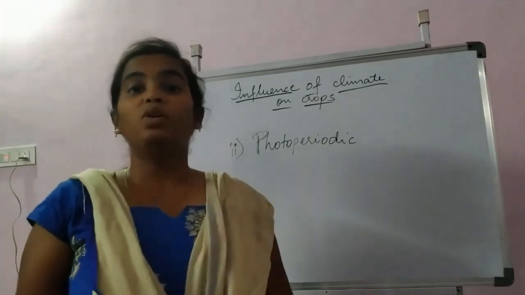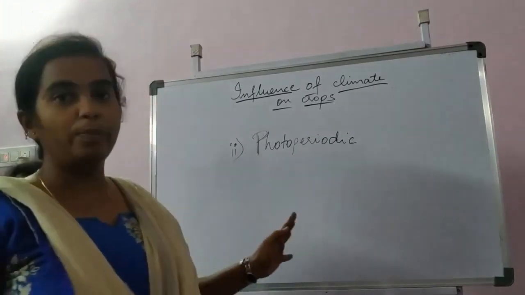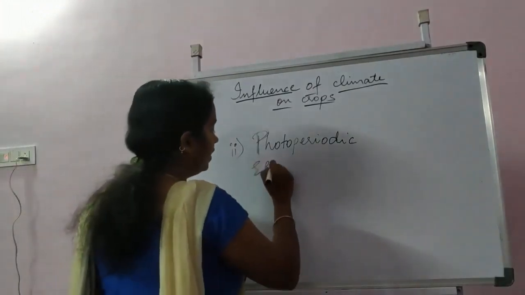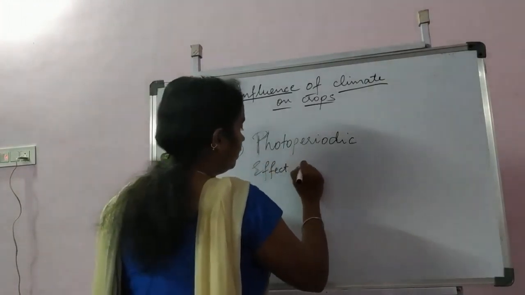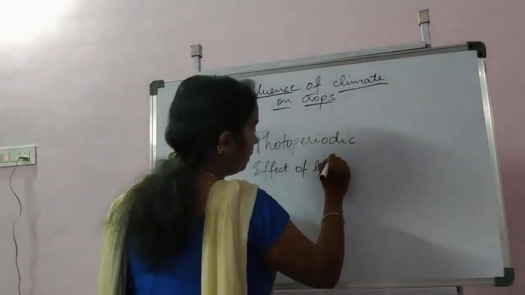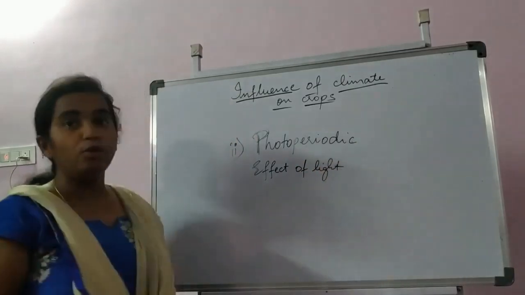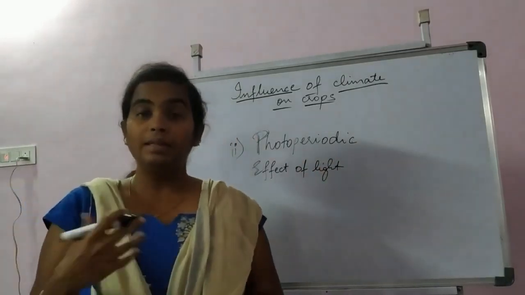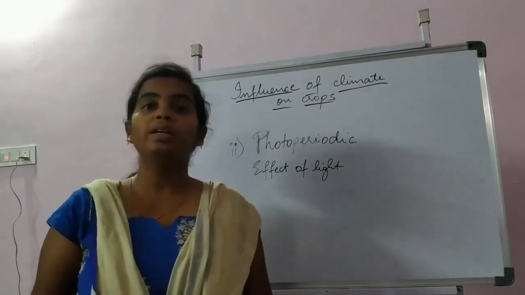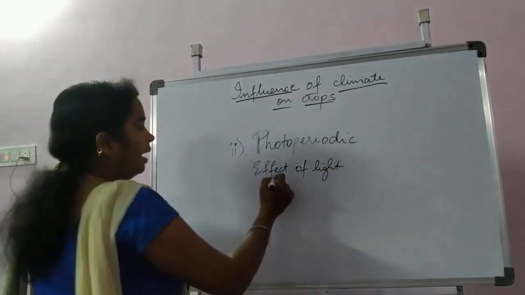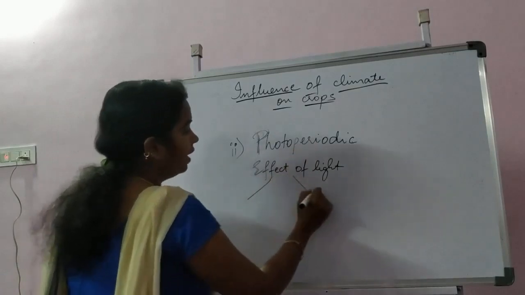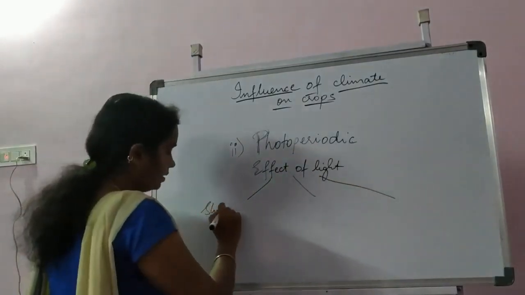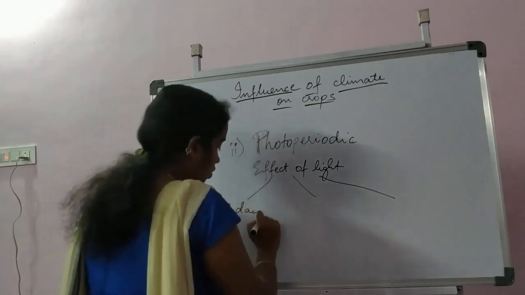And the next effect of the solar radiation is photoperiodism. As we know, photoperiodism is the effect of light on the plant. Here in photoperiodism, we talk about the day length, whereas the night length is much more important than the day length. Under photoperiodism, we have three different classifications of the crops: short day plants, long day,